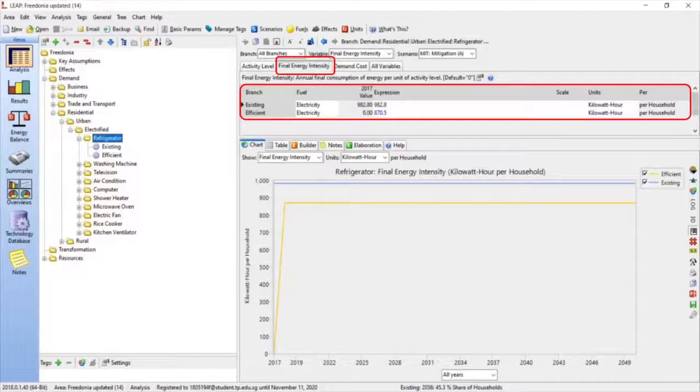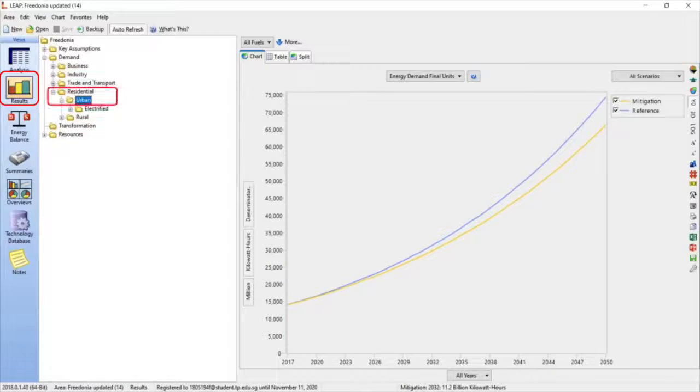And with that, we can run the result. This graph shows that we can compare the reference year with the future year, which is 2050. So we can compare these two and see how much energy we can save. And that's all for our presentation.